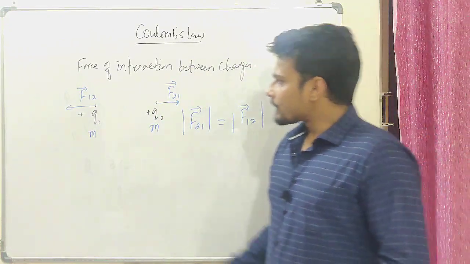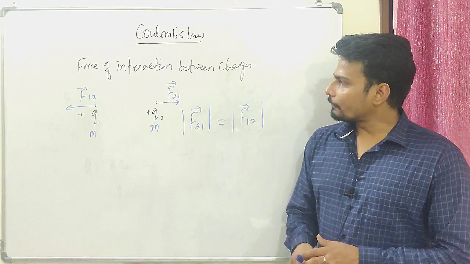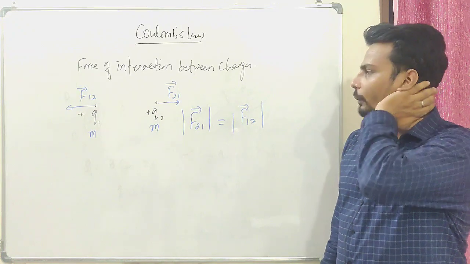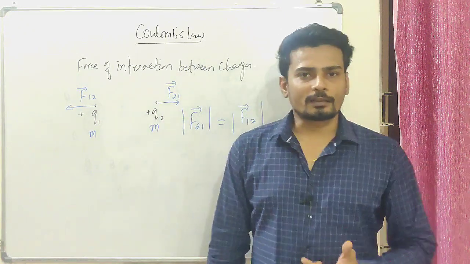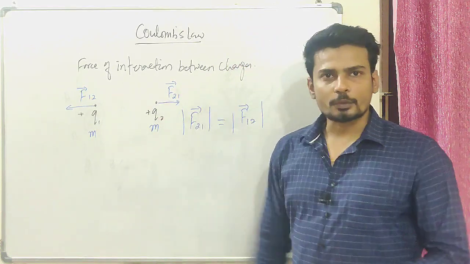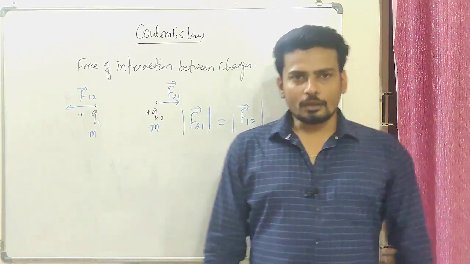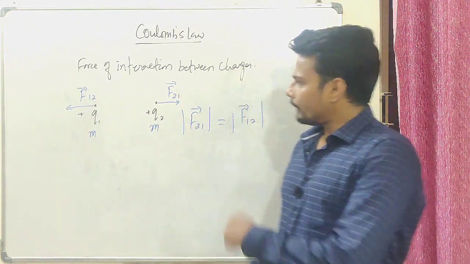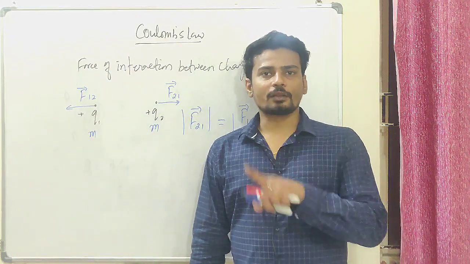As of now, understand that if it is a vector, we should have a sense of the concept of vectors, which we have done in class 11th. If you have missed anything on that, you can check out my videos list. I have made 2 videos on vectors, so just go and revise that, because we'll be doing a lot of questions on this which need the concept of vectors and of course the laws of motion. Class 11th physics will play its role when we're dealing with class 12th electrostatics. Since force is a vector quantity, we'll be dealing with vectors a lot in the upcoming sessions. As of now, let's understand that the Coulomb's force, the electrostatic force, is an action reaction pair.